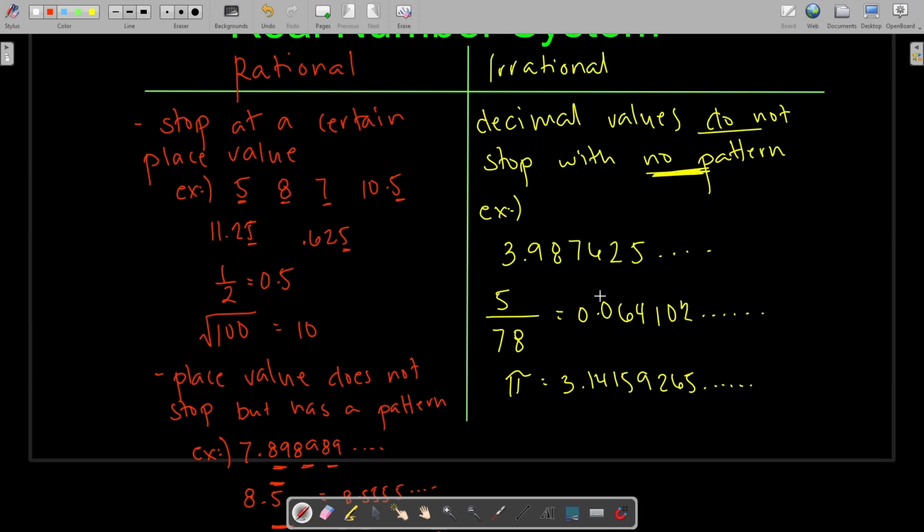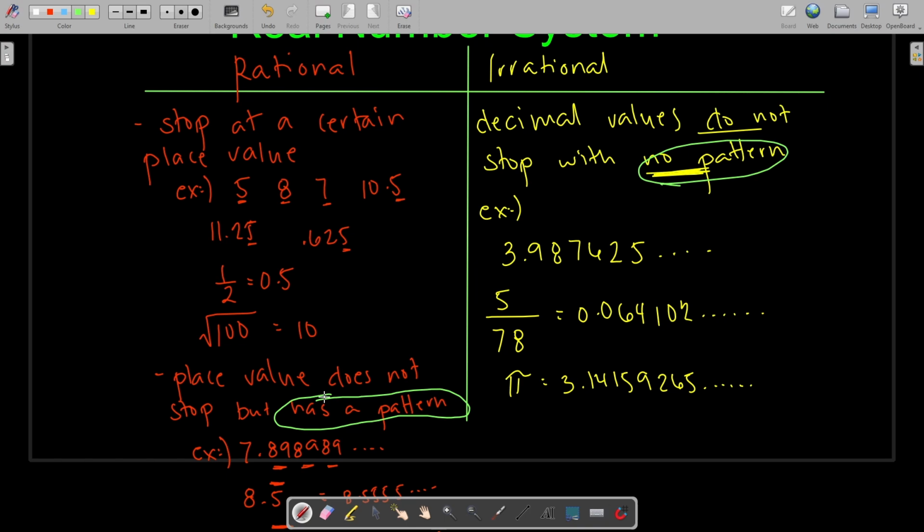Remember, the difference between rational and irrational when it comes to place values is that irrational has no pattern, but rational has a pattern.